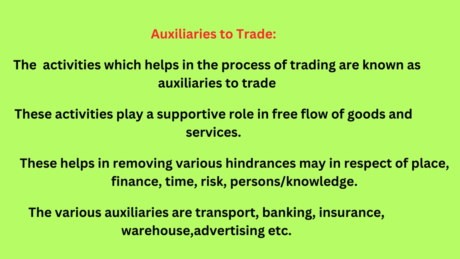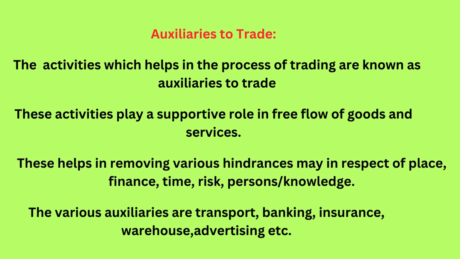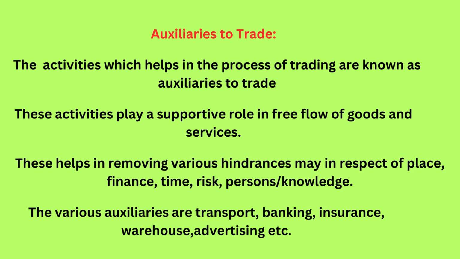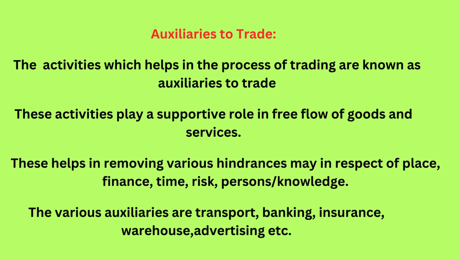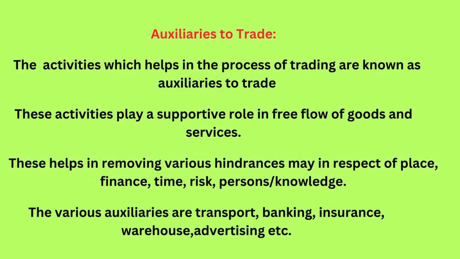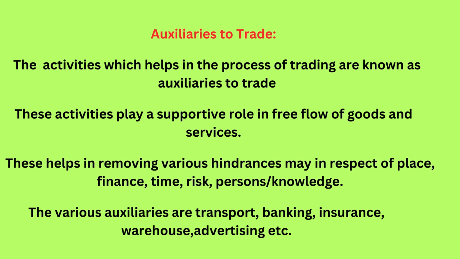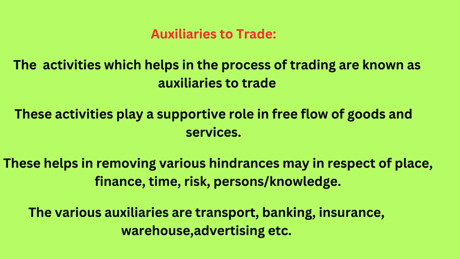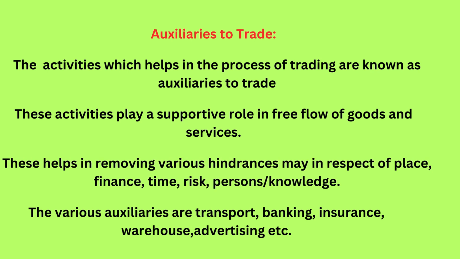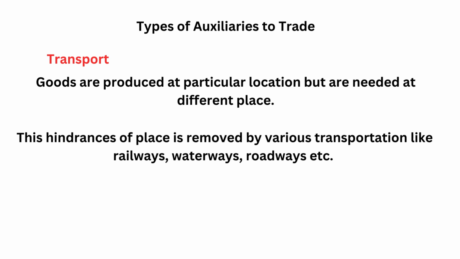These activities play a supportive role in the free flow of goods and services. This helps in removing various hindrances in respect of place, finance, time, risk, everything. So it helps to remove all these kinds of barriers, that is called auxiliaries to trade. So auxiliaries to trade come under commerce. The various auxiliaries are transport, banking, insurance, warehouse, and advertising. So, the types of auxiliaries to trade. What types are there?